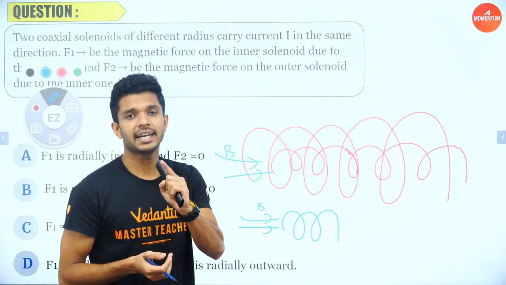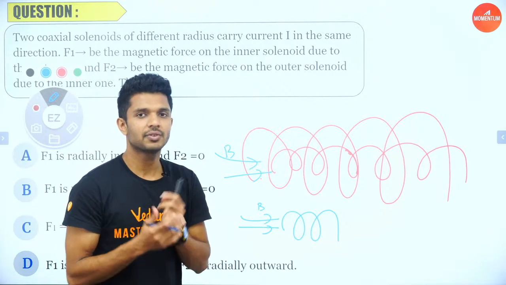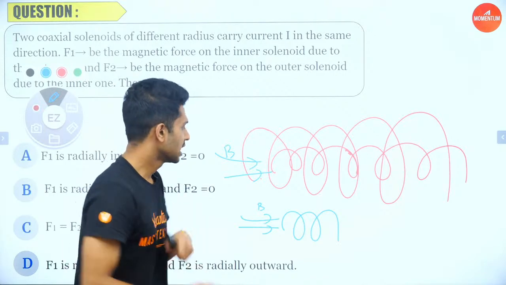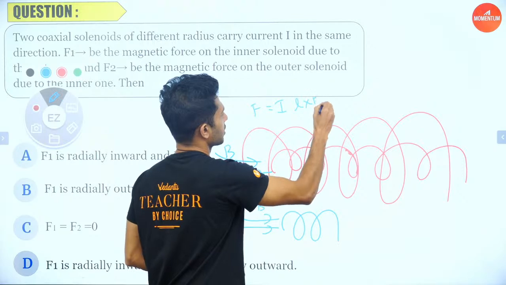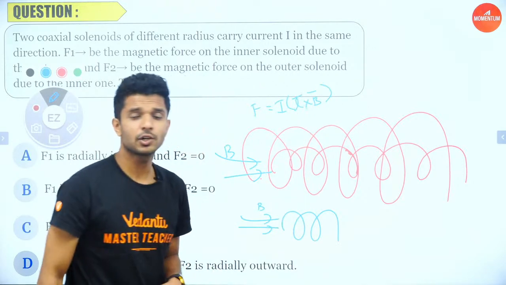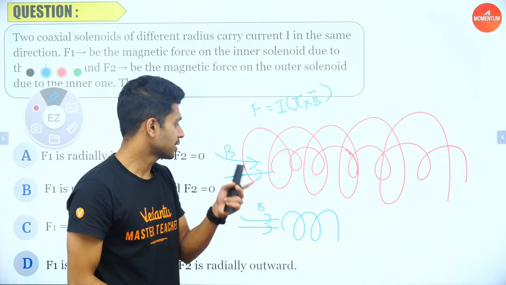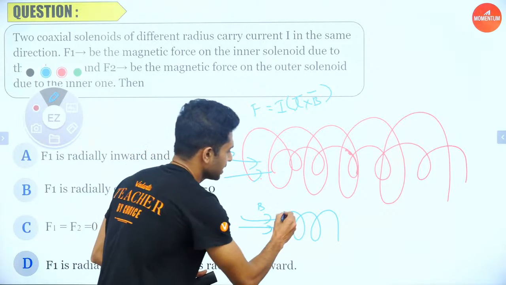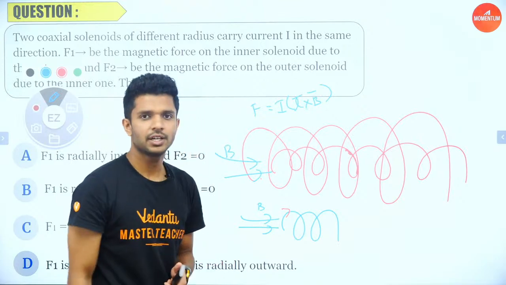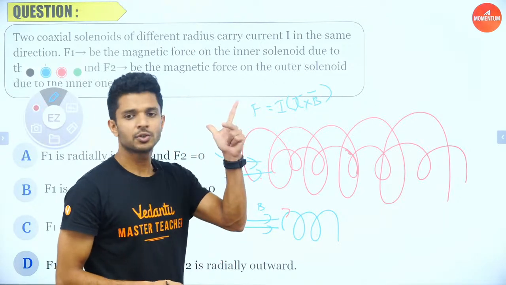Because a current carrying conductor in a magnetic field will be experiencing a force given by the formula F is equal to I into L cross B. And the direction of force experienced is perpendicular to the current carrying conductor's length and the magnetic field. So let's say that the current is flowing in this direction. Can you see? Okay. Now you have to use Fleming's left hand rule.